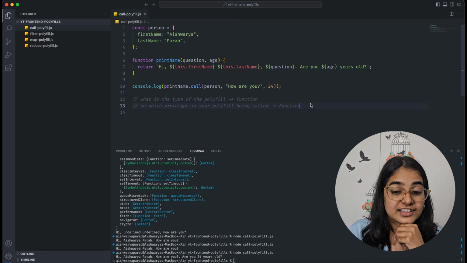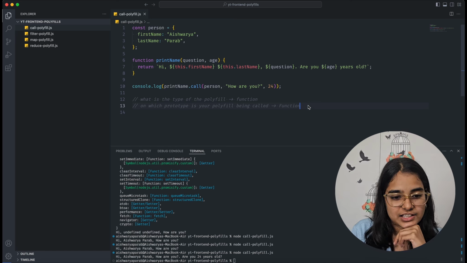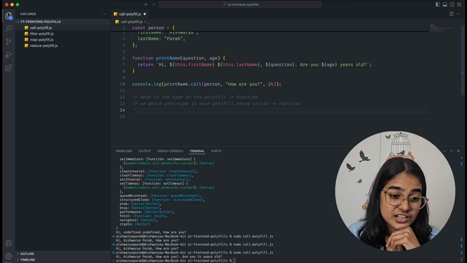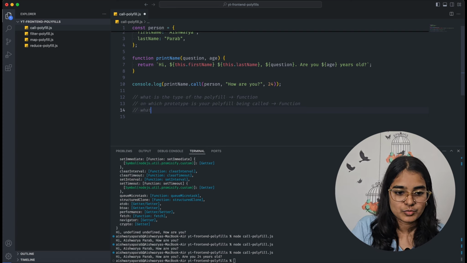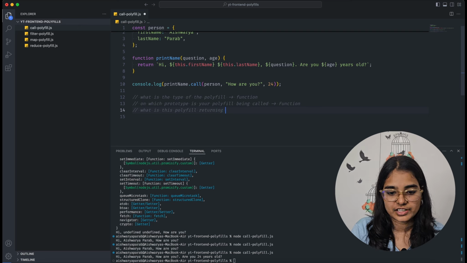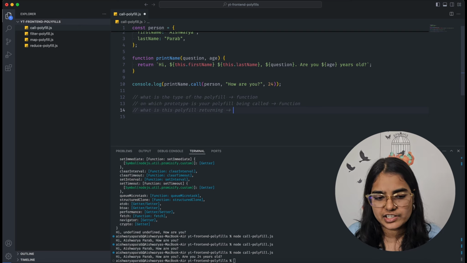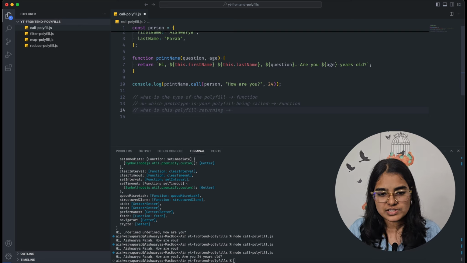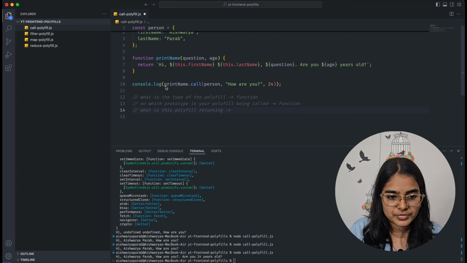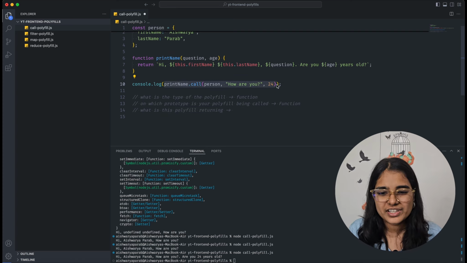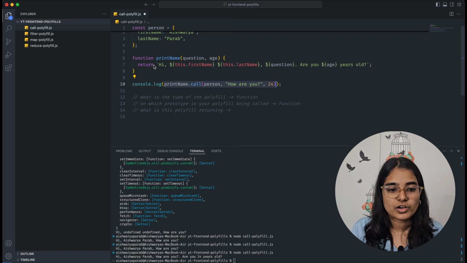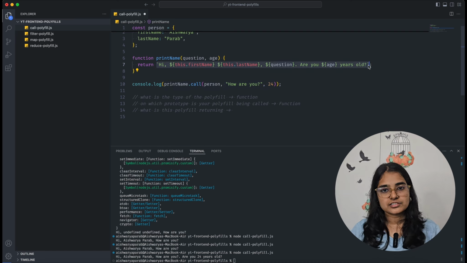Now the next thing is, what exactly is this polyfill returning? If I closely see, after console logging all of this, what did I get? I actually got whatever my function returned, right?